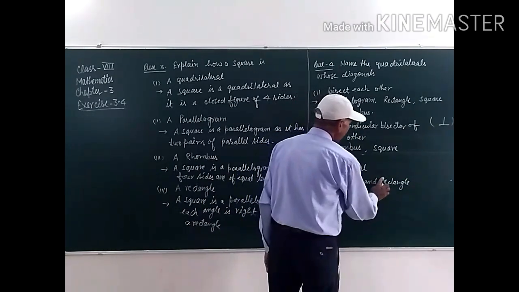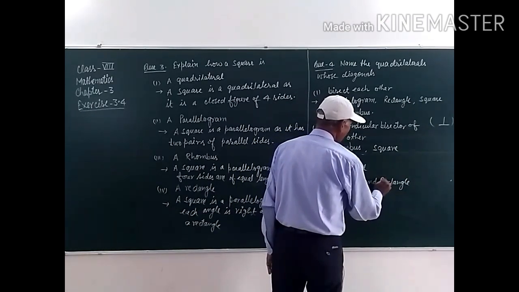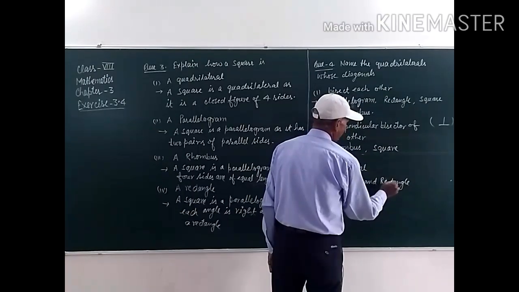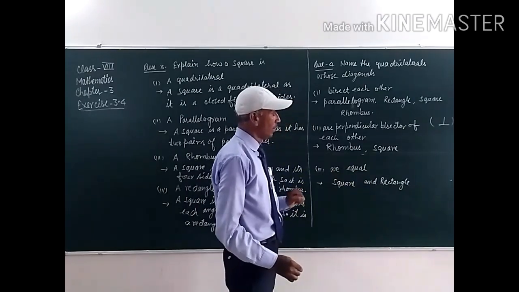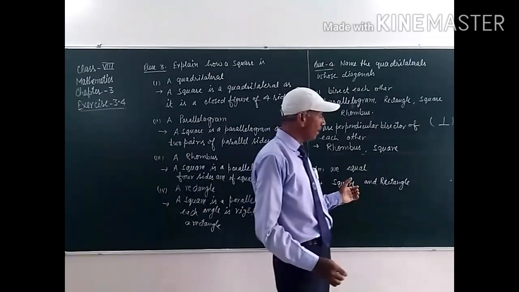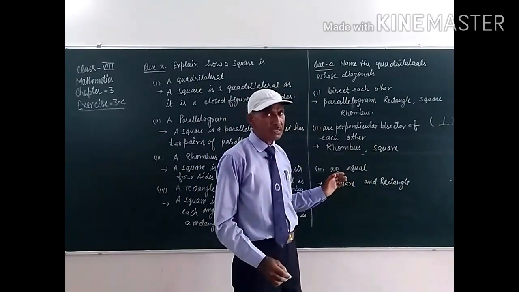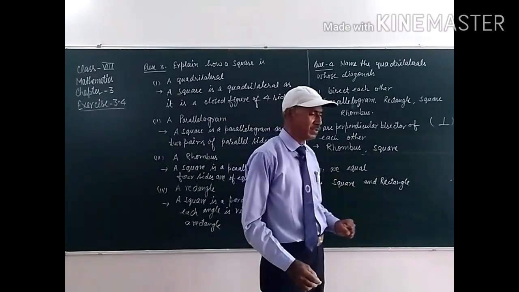In square and rectangle, diagonals are equal. The length of both diagonals is equal in these two figures, student.